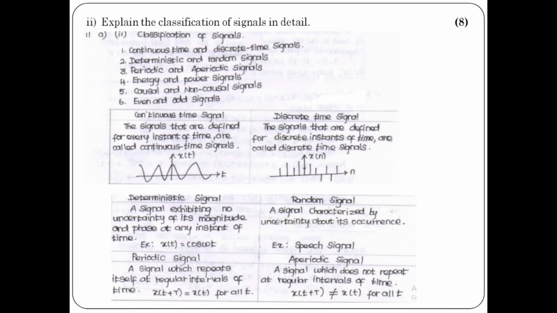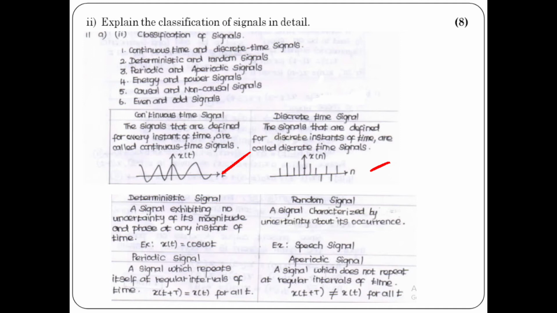But in the present syllabus we don't have causal and non-causal, even and odd signals in the syllabus. If the same question is asked for today's students, you can skip those two signals. So first you draw a tabular column and write continuous time signal, discrete time signal, its definition, draw the waveform, or you can write the expressions also as example x of t, and here you can write x of n is equal to some expression.